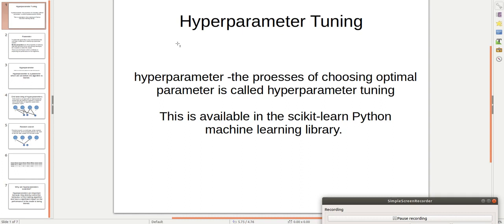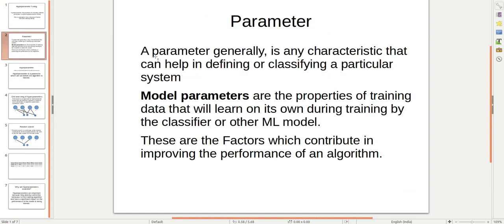Now the question is, what is a hyperparameter? If we divide this word, it becomes hyper plus parameter. So we have to know what a parameter is. A parameter is generally a characteristic that can help in defining or classifying a particular system. That means if we want to classify or define something, we need a parameter.